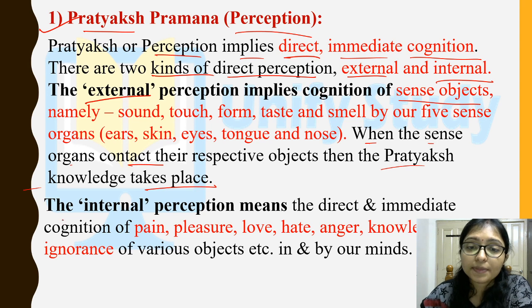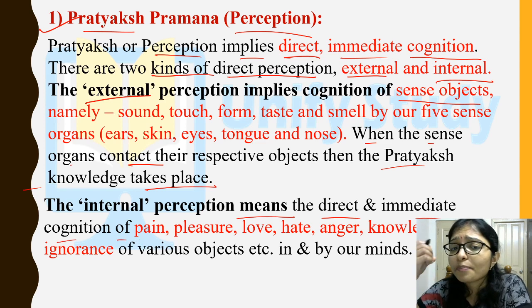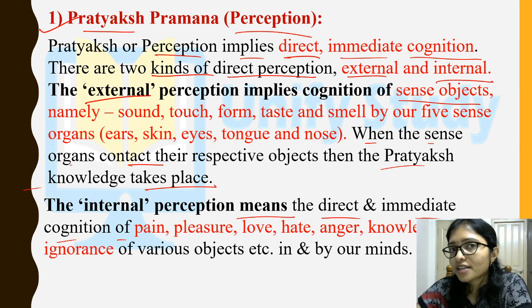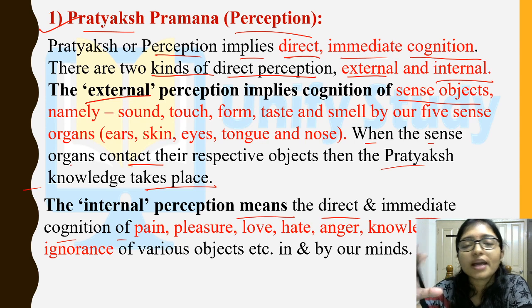What is internal perception? Internal perception means the direct and immediate cognition of pain. Pain, can you feel it? You can feel the pain, you can feel the pleasure, love, hate, anger, knowledge or ignorance, that we cannot touch, that we cannot sense by our sensory organ.